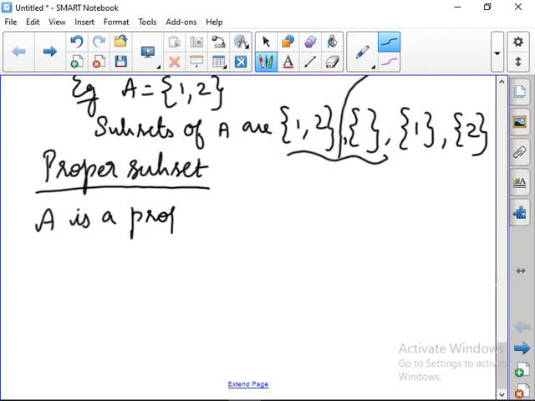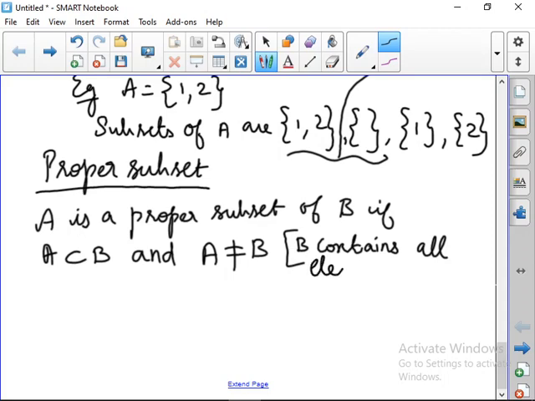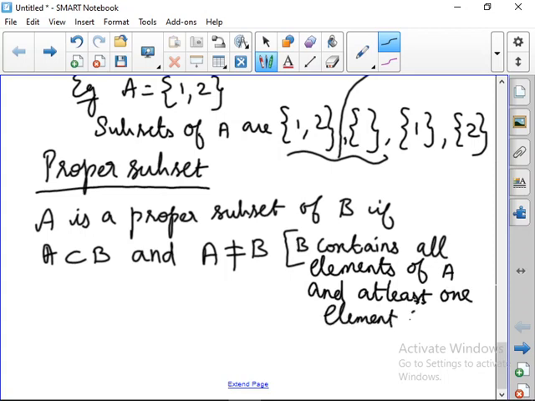A is a proper subset of B if A is contained in B, that is, A is a subset of B and A is not equal to B. The equal subset should not come; B should have something more. So we can say B contains all elements of A and at least one element not in A.